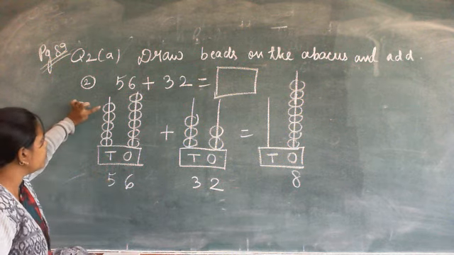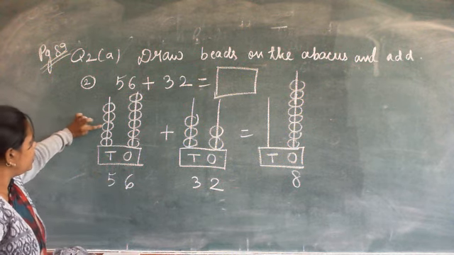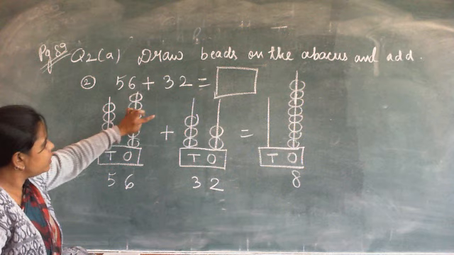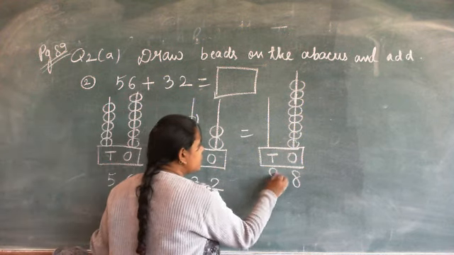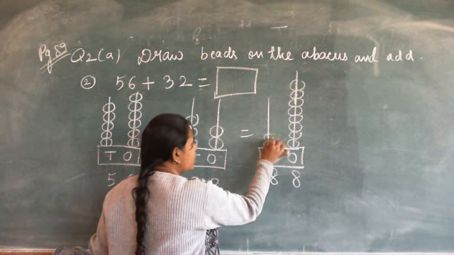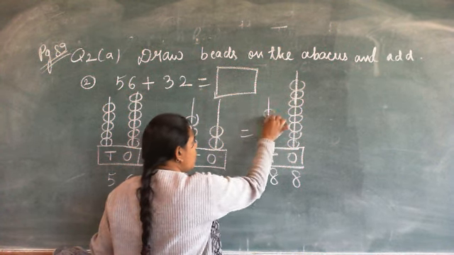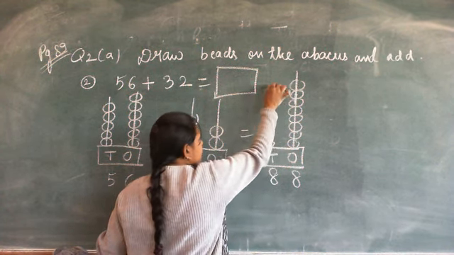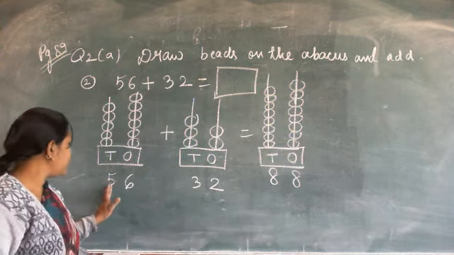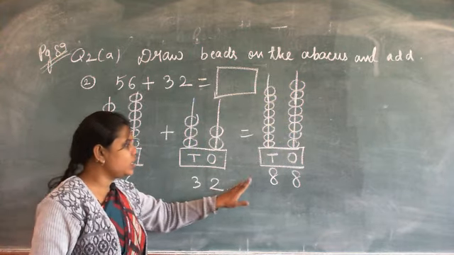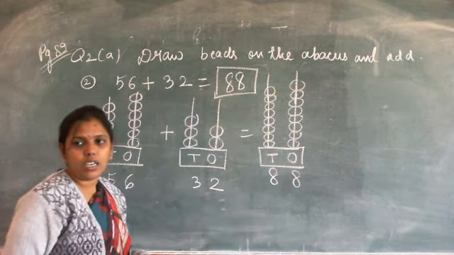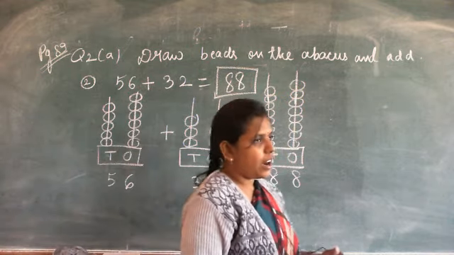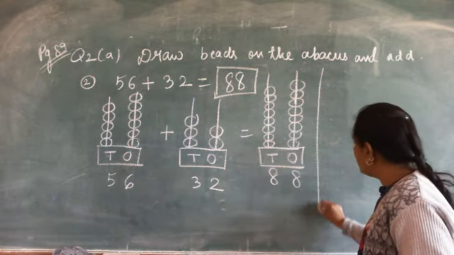Now count the number of beads at tens place. So start counting with me: 1, 2, 3, 4, 5, 6, 7 and 8. Again the answer is 8. So again draw 8 beads: 1, 2, 3, 4, 5, 6, 7 and 8. So the answer of 56 plus 32 is 88. So write here 88, and write the homework question here.